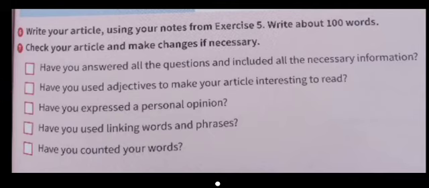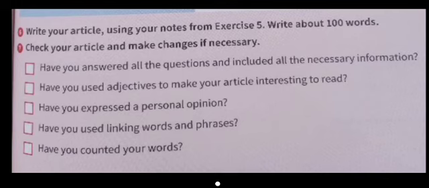Okay, and finally, I want you to write your article using notes from exercise 5 and about 100 words. Okay, so it's not that much. So don't waste your words. Yeah, so be very selective and make sure every sentence is related to the questions. We don't want to go off topic because that will make you lose marks. Okay, and now check your article and make changes if necessary. So once you finish writing your article, about 100 words, go through this checklist, okay, and make sure you've covered everything. So again, it's only 100 words, but we have 5 things that we want to cover.